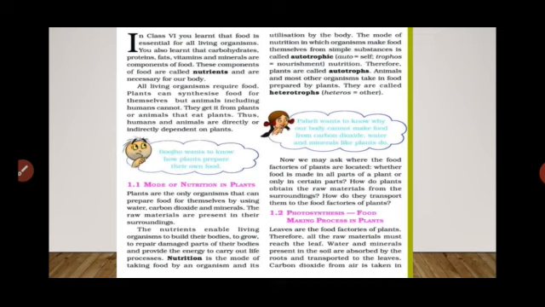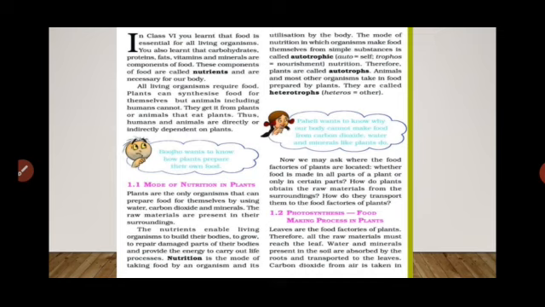Why are they autotrophic? Because they make their own food by the process of photosynthesis. Means students, the animals and human beings can't make their own food because they can't do the process of photosynthesis, but plants can do it. That's why any living organism which makes its own food is called an autotroph. And on the earth there are only green plants which make their own food. That's why only green plants are the autotrophs. Okay, therefore plants are called autotrophs.